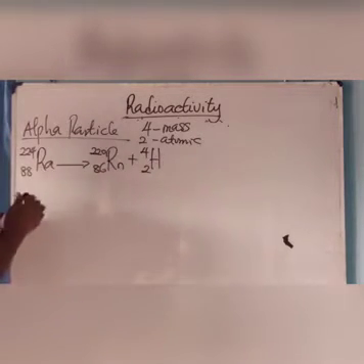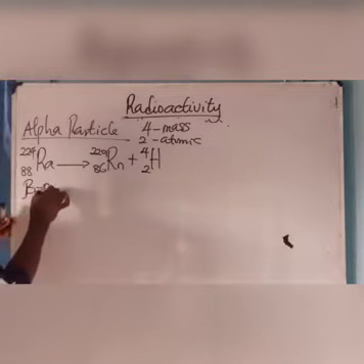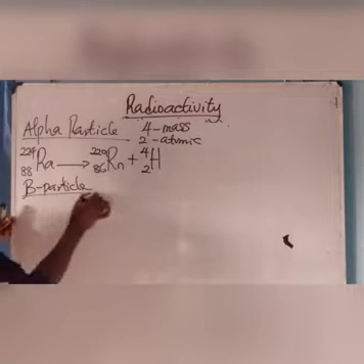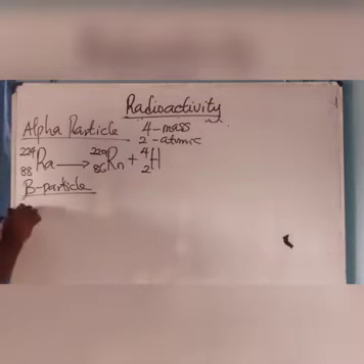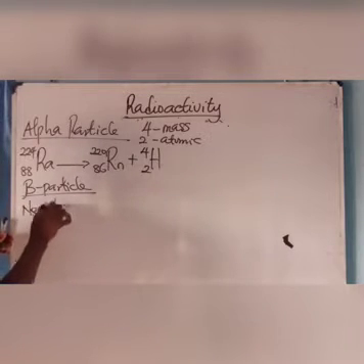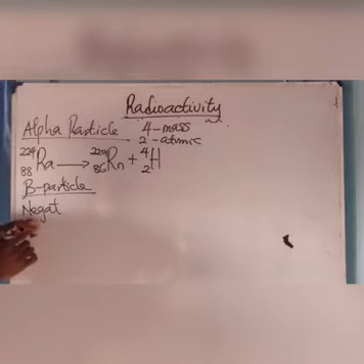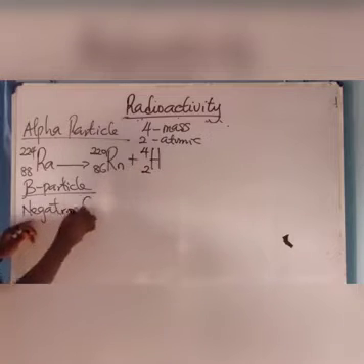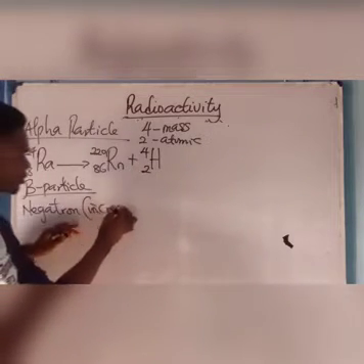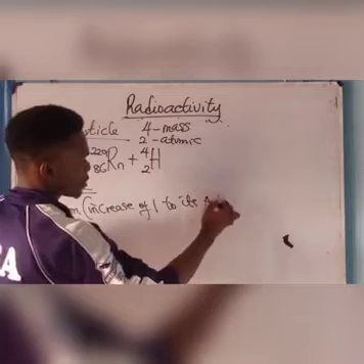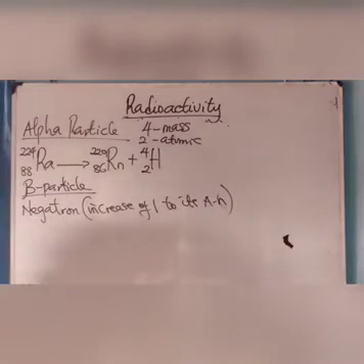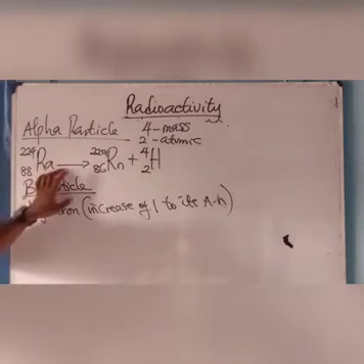Take note of that. Then you now have the beta particle. Now listen, the release of a negative particle is called negatron. And negatron results in what? An increase of 1 to its atomic what? Number. Alright? Please, negatron and positron do not affect the mass number. They only have impact on the atomic number.